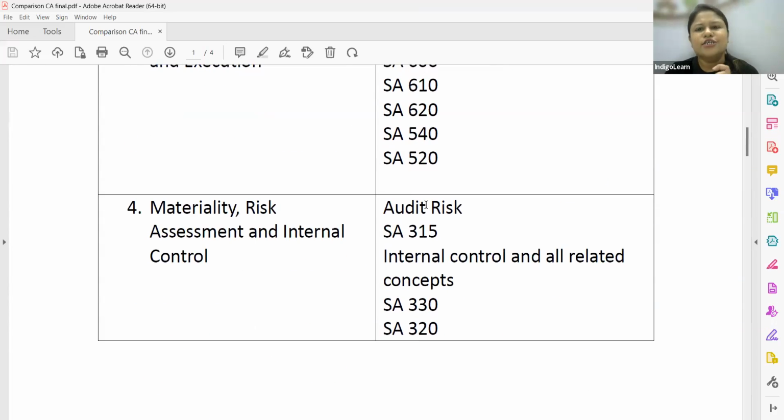All right. So I think this was the discussion that I really wanted to have with all of you, for you to get an insight into the syllabus changes. Yes, some parts have been removed, which students will be very happy about. But on the contrary, some additional parts are also being included, which are something new. Some parts are going to be heavy, like the other standards on auditing, which we didn't study earlier, the SREs, SAEs, all of those. Those are going to be heavy discussions that we are going to have.